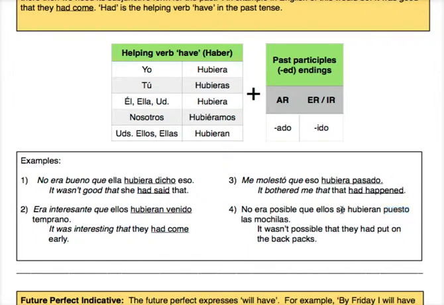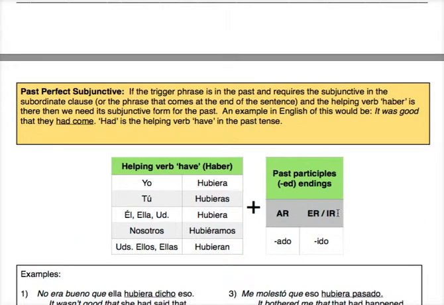So here we have the reflexive pronoun for the verb poner or ponerse. If you have a situation like this where you're using a reflexive verb, you would put the reflexive pronoun up here when using the helping verb to have. So say hubieran puesto.